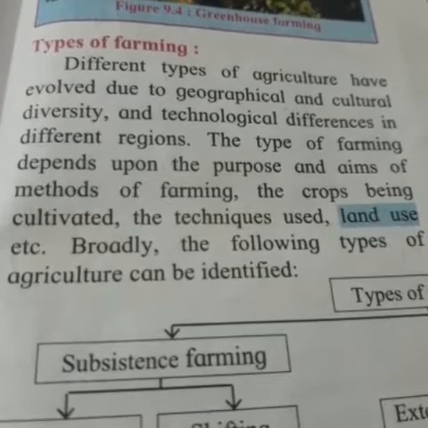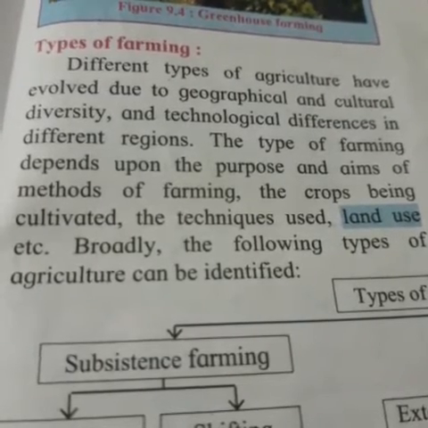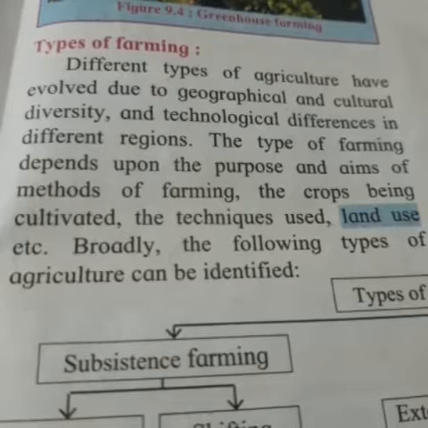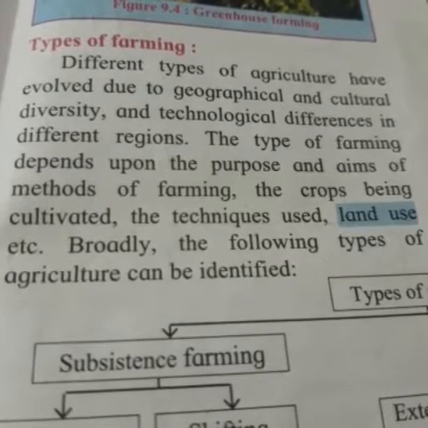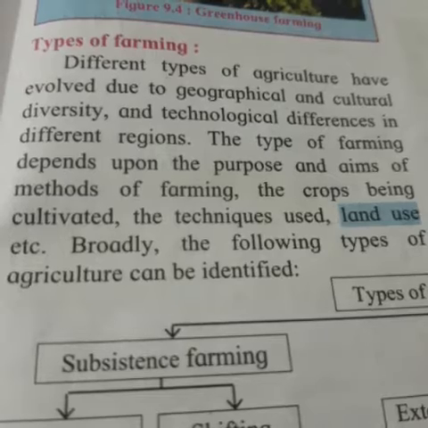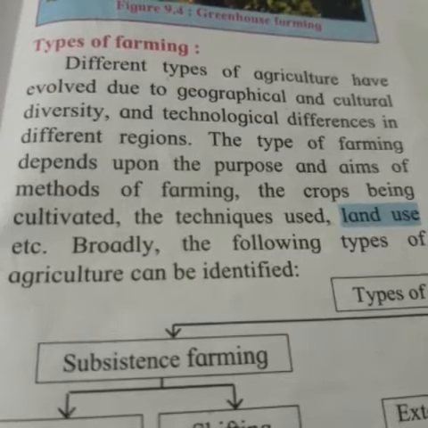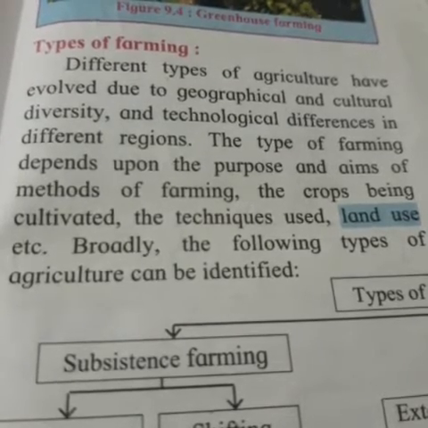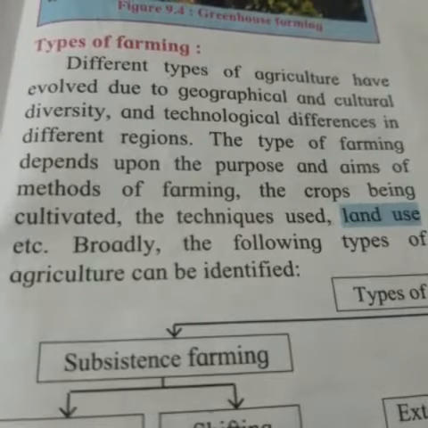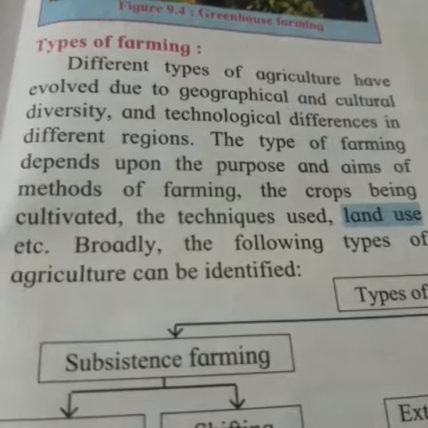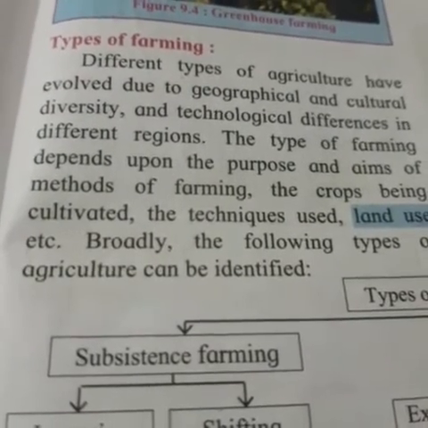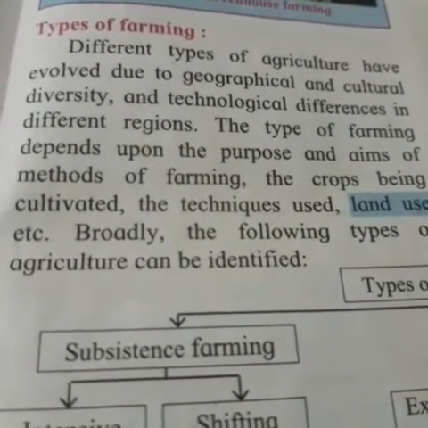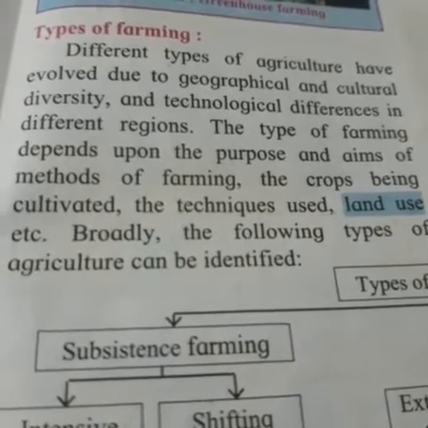Now, if I tell you there are different kinds of agriculture, there is not only one type of agriculture. Depending upon the geographical and cultural diversity, the type of agriculture man uses varies, and for that type of agriculture various technologies are used. Now, the types of farming depend on the method of farming.